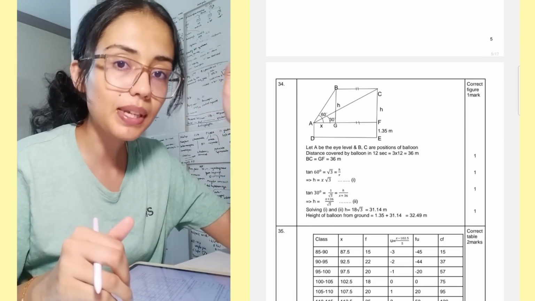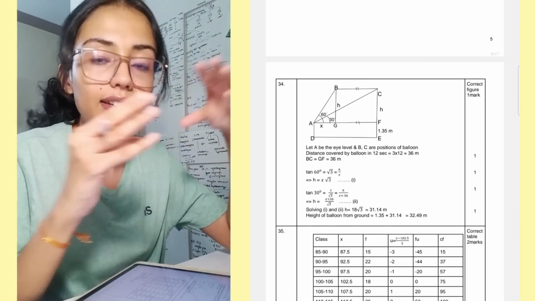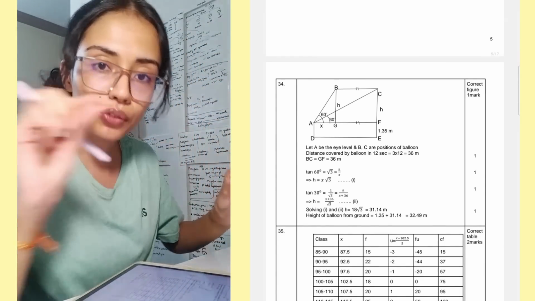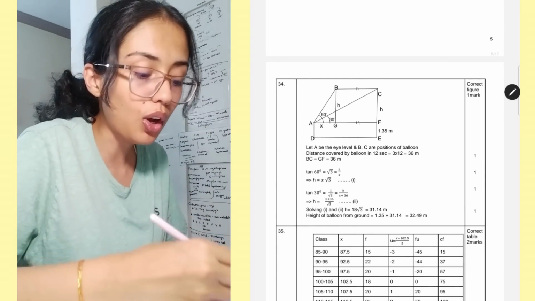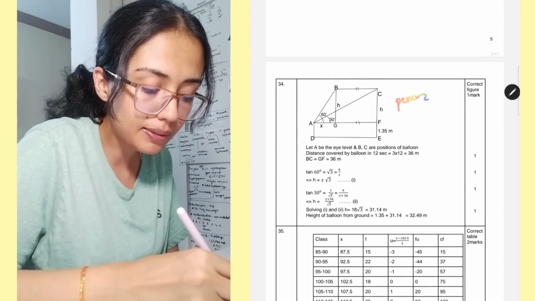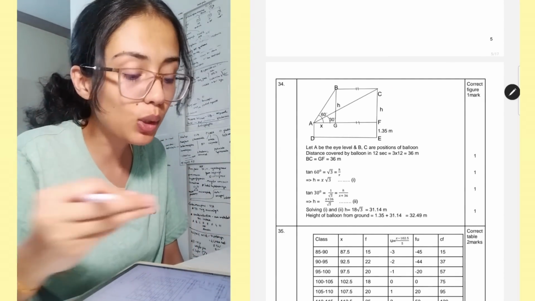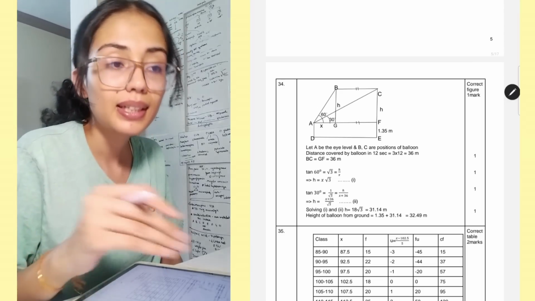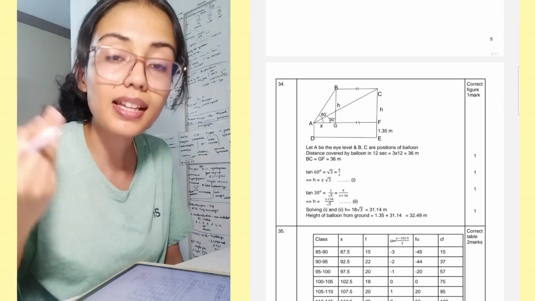So make sure your steps are appropriate and in an order, clearly written, well spaced, beautifully written. One tip is for you to draw all the diagrams in a pencil because with a pen it looks very shabby, and if your paper looks shabby, you will not get as good marks as you can get.